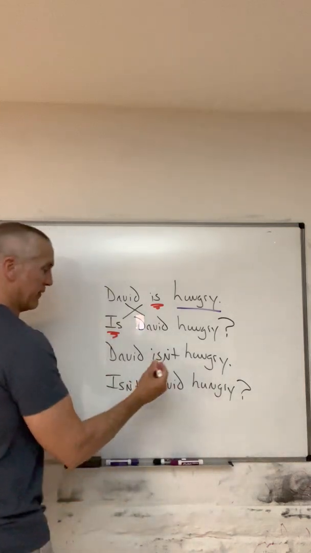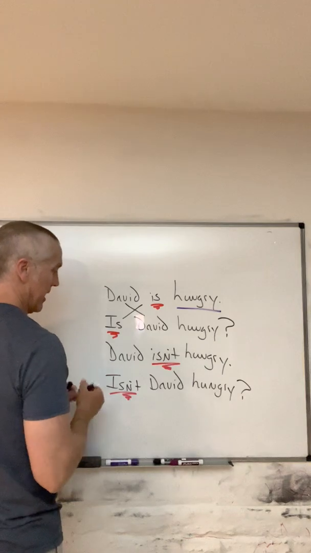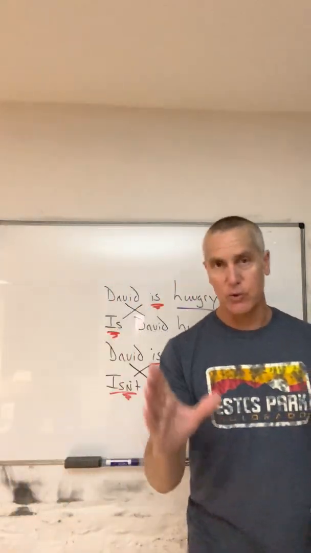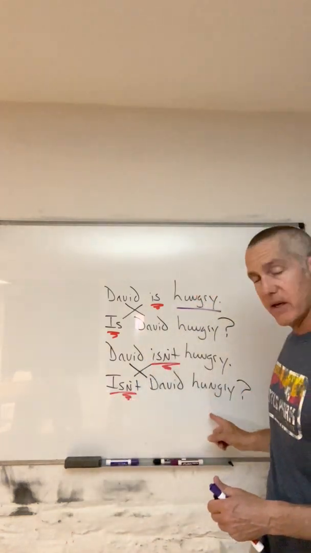So again, here's our verb be, negative contraction, and when we want to ask a negative question, use the contraction every time. Right there. Isn't David hungry?